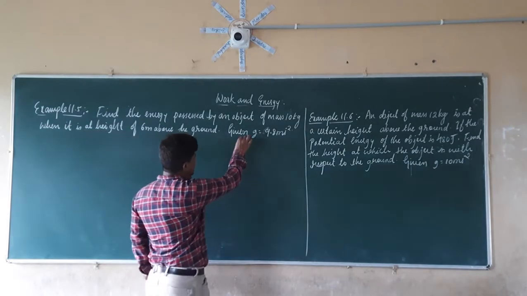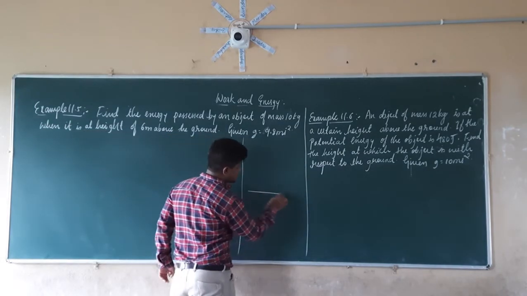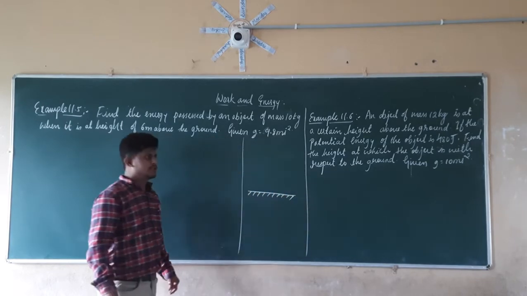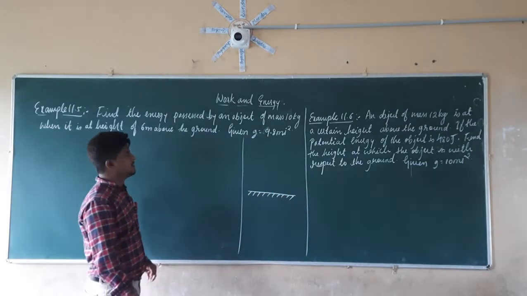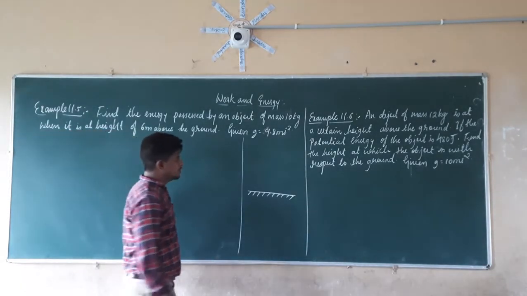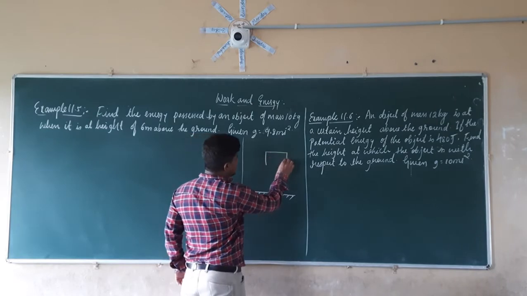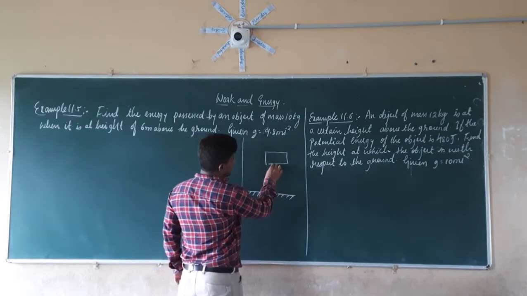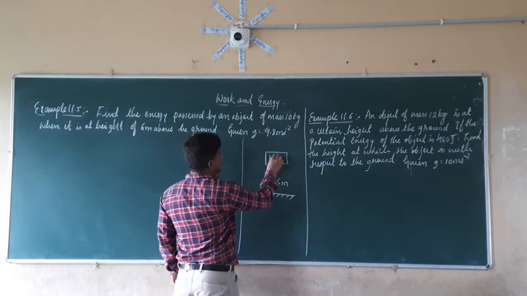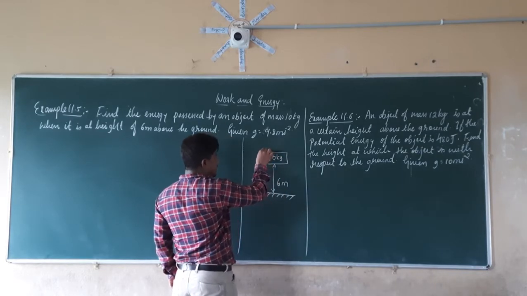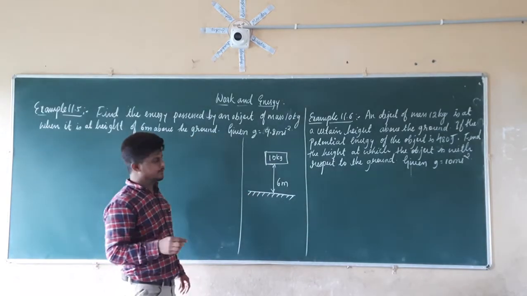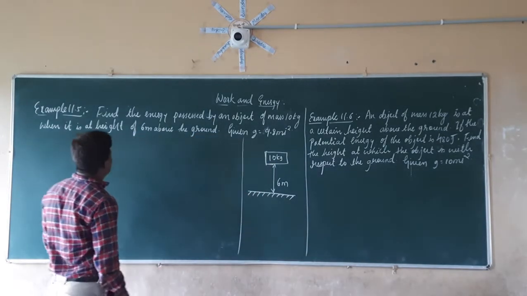So we have to calculate the energy possessed by an object having a mass of 10 kg which is kept at a 6 meter height from the ground.